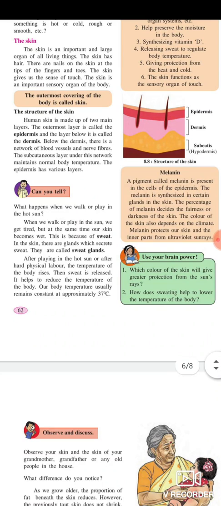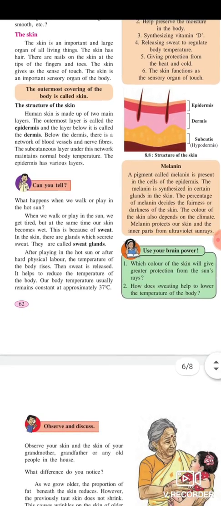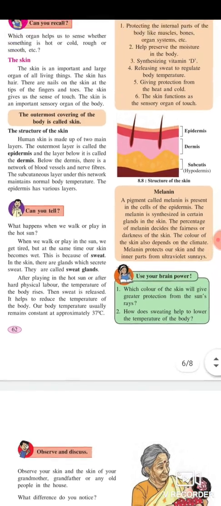Can you tell what happens when we walk or play in the hot sun? When we walk or play in the sun, we get tired, but at the same time our skin becomes wet. This is because of sweat. In the skin, there are glands which secrete sweat. They are called sweat glands. After playing in the hot sun or after hard physical labor, the temperature of the body rises, then sweat is released. It helps to reduce the temperature of the body. Our body temperature usually remains constant at approximately 37 degrees Celsius.